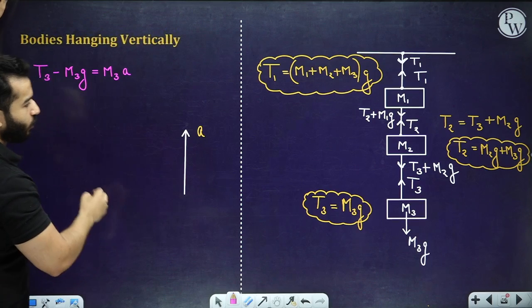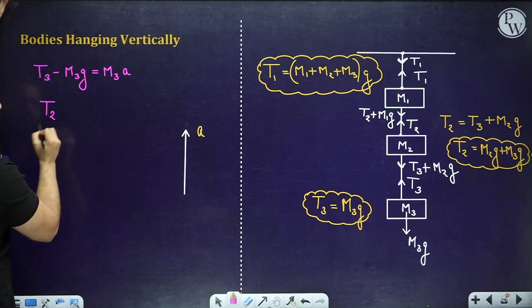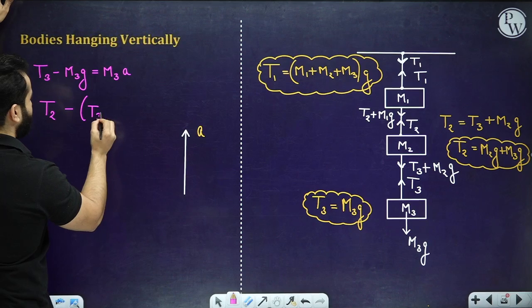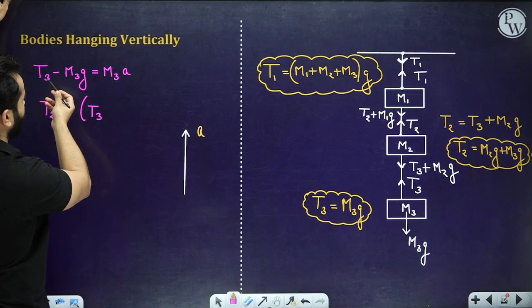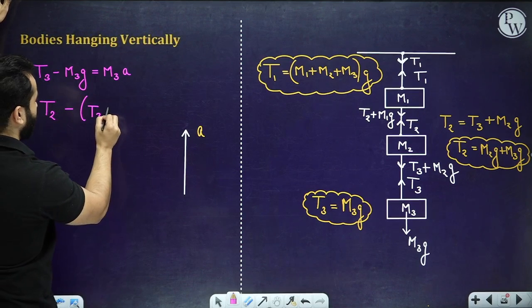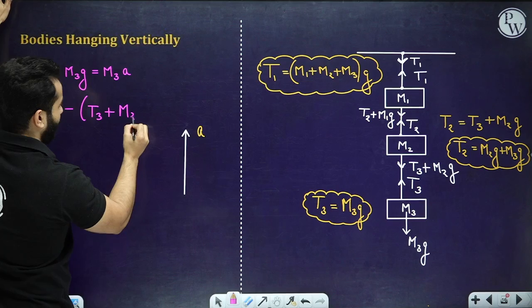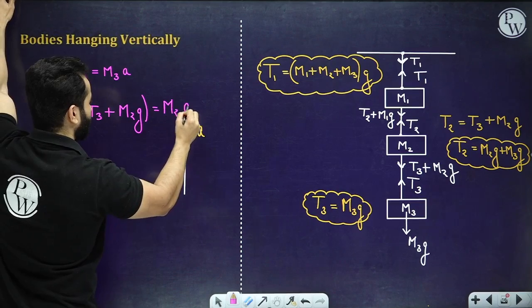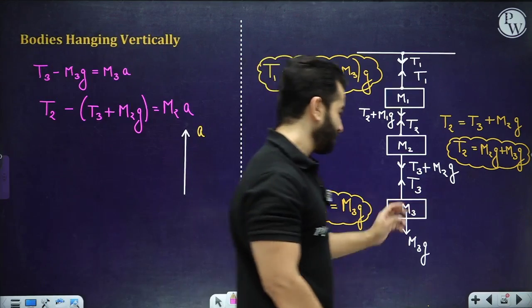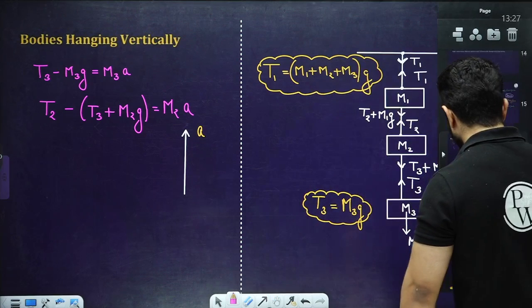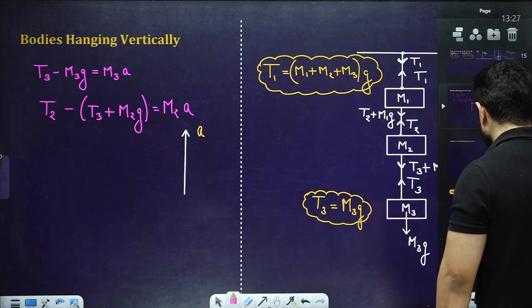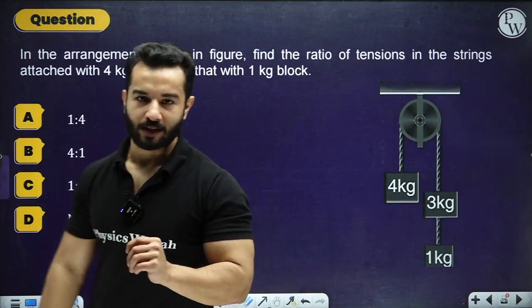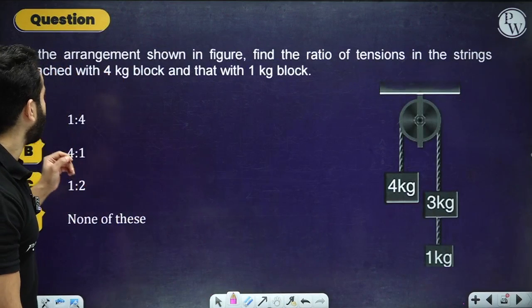right? For M2, you are going to write T2 minus T3, or obviously you have got T3 plus M2G equals to M2 into A. You can write the equation something like this if the system is accelerating, right? Hopefully everything is clear. Now let's come to a pulley block system, and for pulley block system, again I'm going to tell you the same things. Hopefully you can see the diagram clearly.